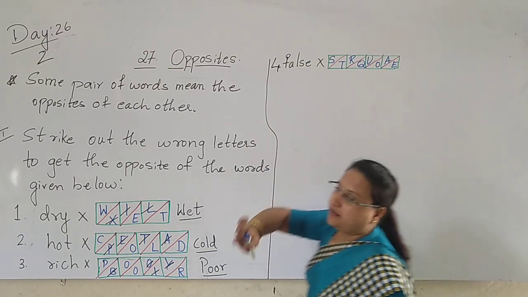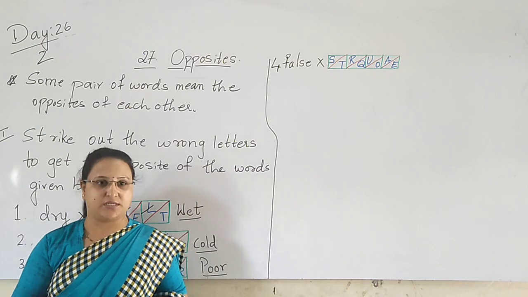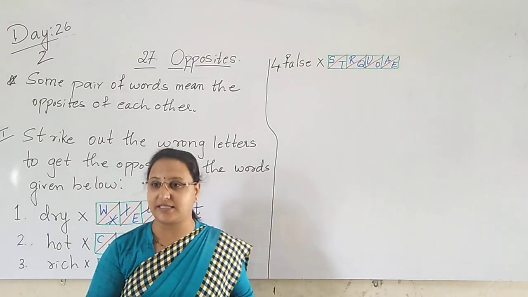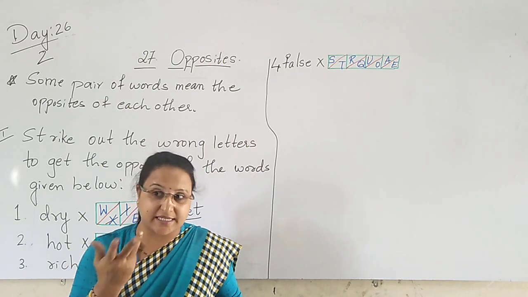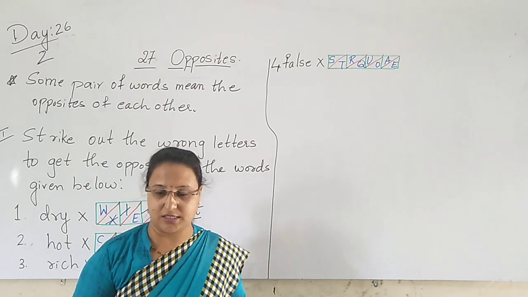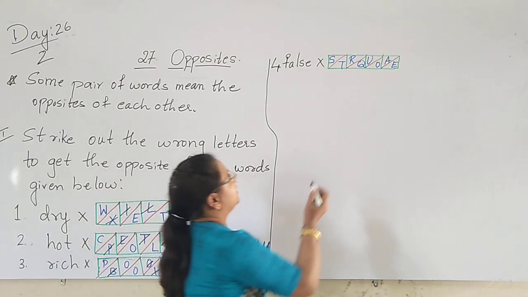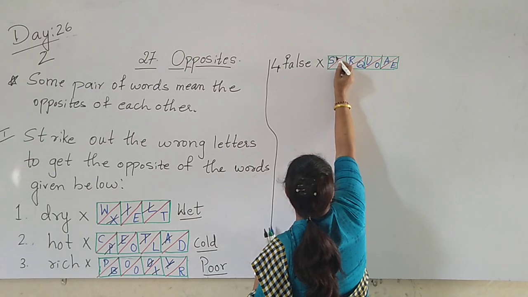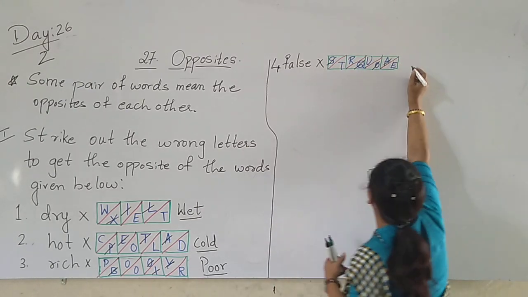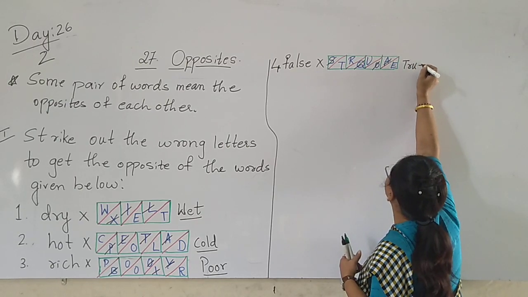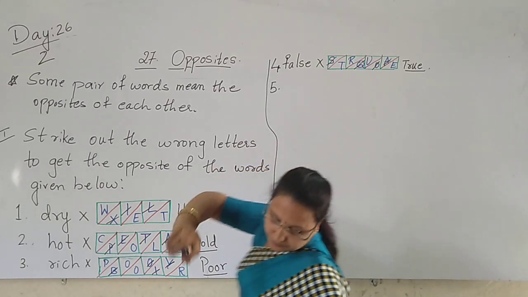So false. When you write the answers, tick right or wrong in your textbooks. Yes or no? When you are writing notes in the exams, the sentence which is correct, what do you say? True. And the sentence which is wrong, what do you say? False. So what is the spelling of true, children? T-R-U-E. So cancel S, cancel Q, cancel O, and cancel A. The correct spelling is T-R-U-E. True. The next, fifth one.